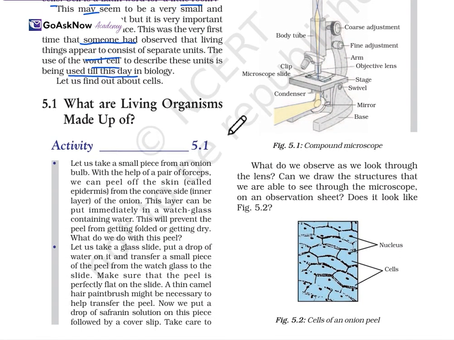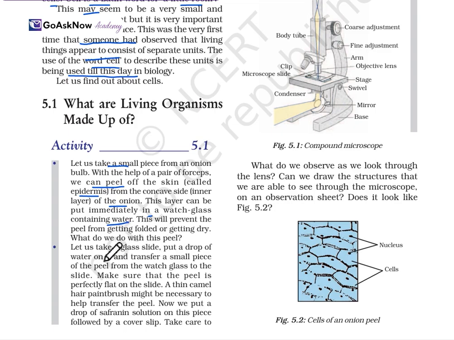What are living organisms made up of? We know that living organisms are there, but what are they made up of? This is the biggest question. On the basis of that, we have one activity. Let us take a small piece from an onion bulb. With the help of a pair of forceps, we can peel off the skin, which is called the epidermis, the outer layer, from the concave side of an inner layer of the onion. This peel can be put immediately in a watch glass containing water, and this will prevent the peel from getting dry.